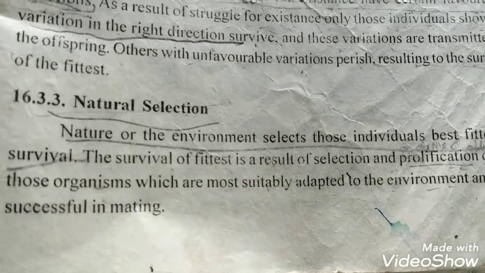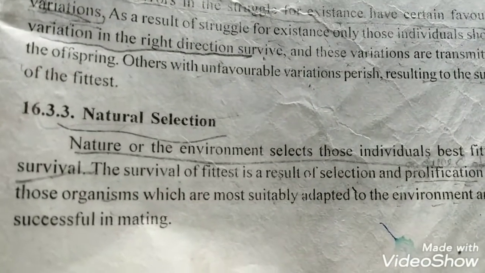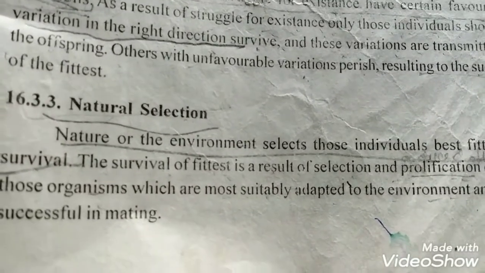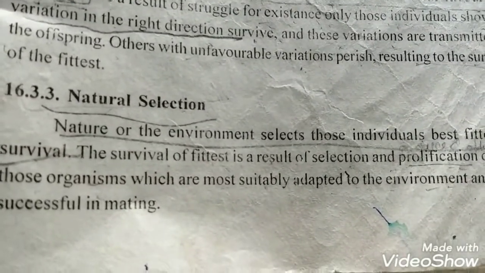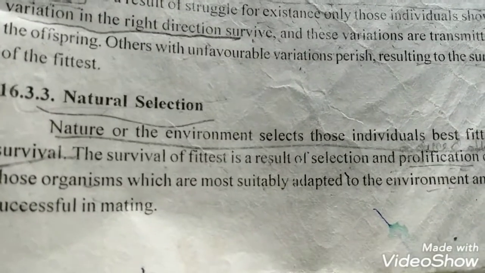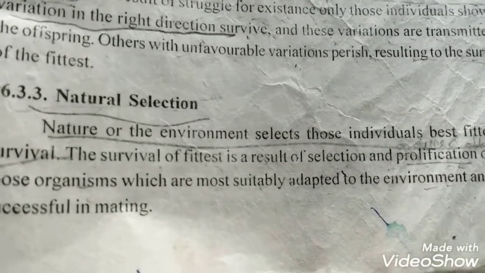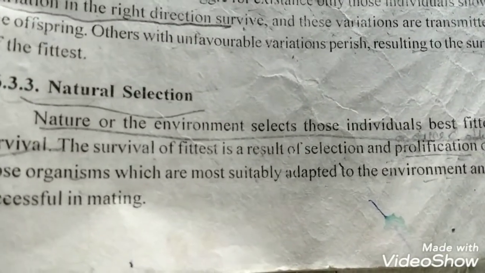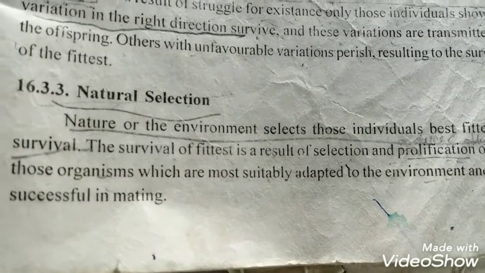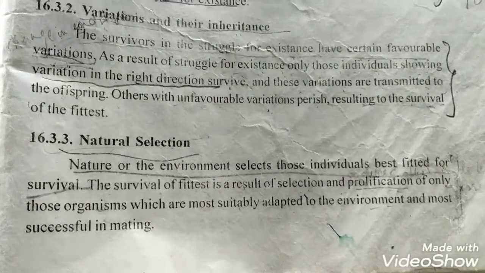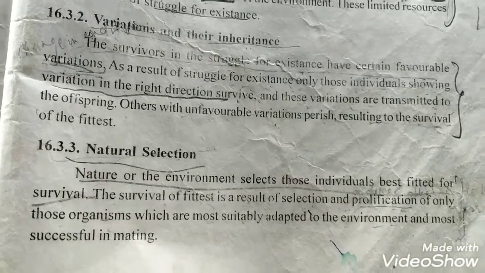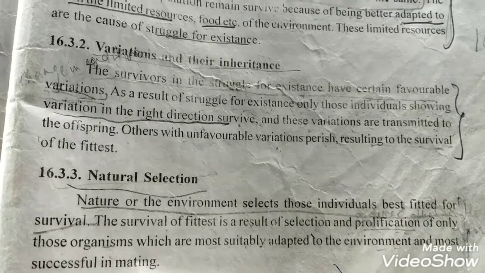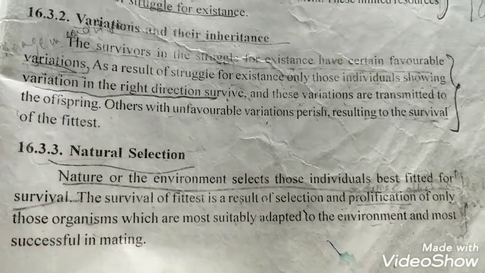Organisms always try to survive in a changing environment. So what happens is that the natural environment selects those organisms which will be able to fit in the changed environment, and only those organisms survive, and those which are unfit do not survive and they exit from the earth. In this way, organisms evolved and they started living and existing on the earth in this changed environment.